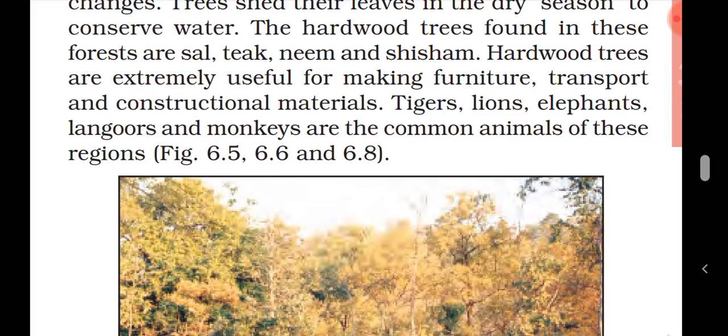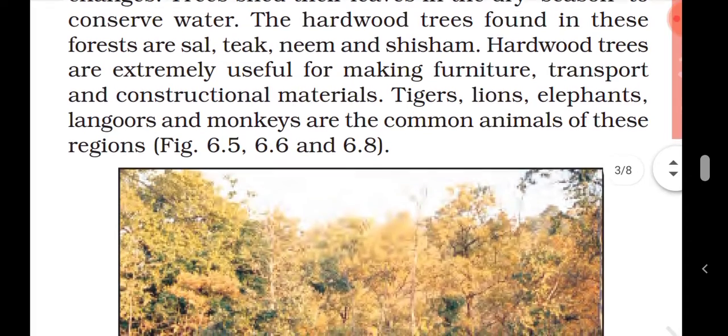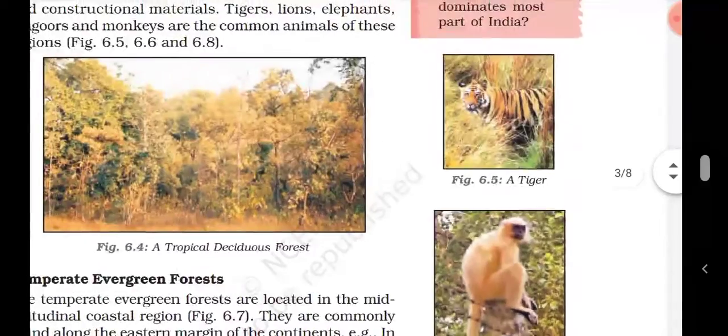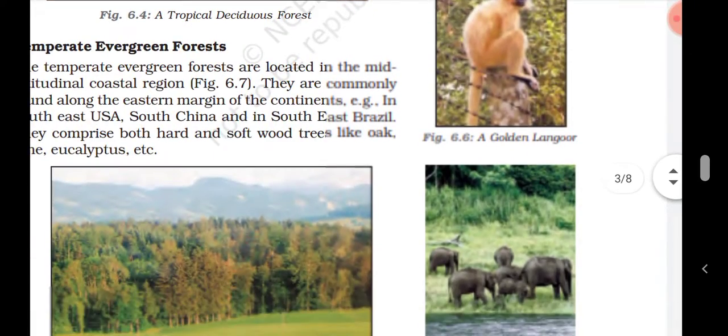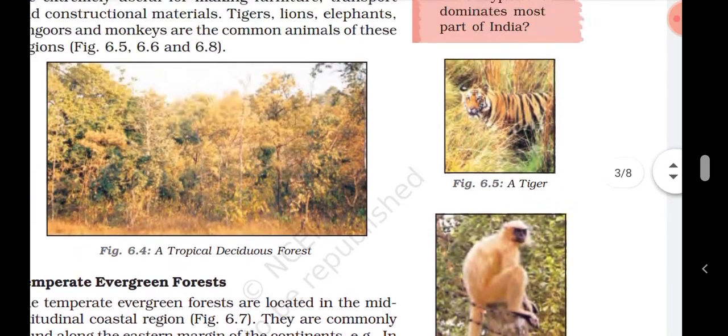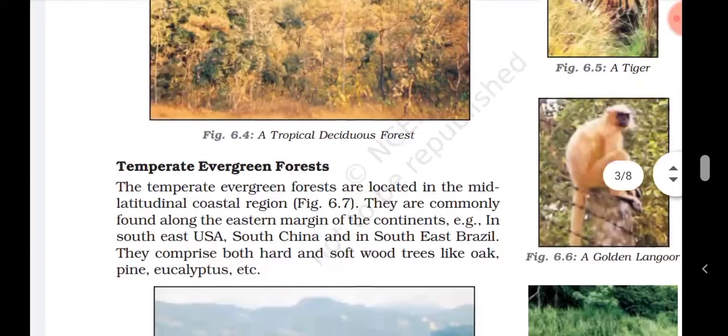Hardwood trees are extremely useful for making furniture, transport, and constructional material. The main animals found in these regions are tiger, lion, elephant, langur, and monkeys. These are the common animals. Here you can see the pictures of these animals also: elephant, a golden langur, and tigers.